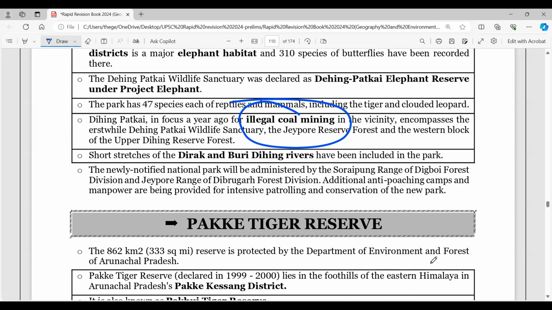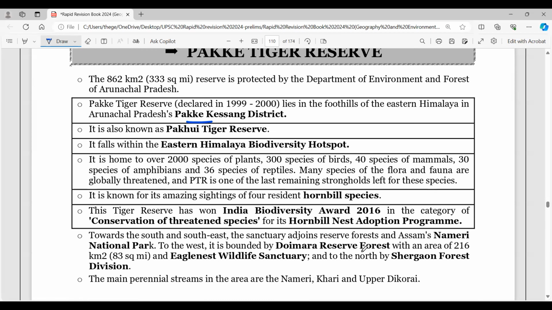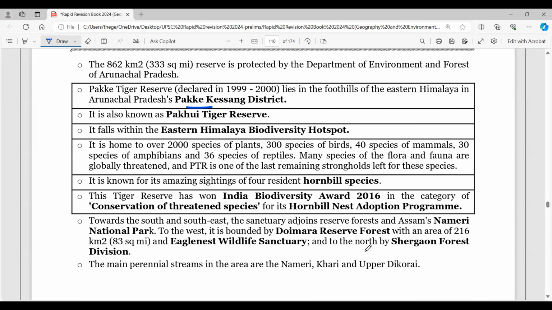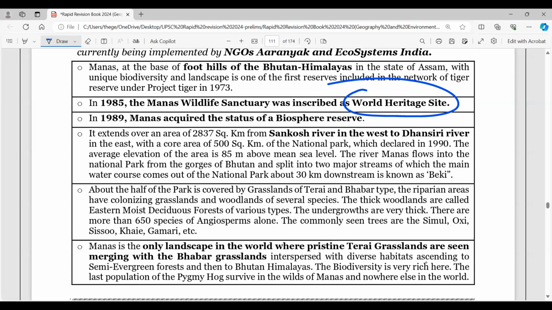So this is important. Look into Pakke Tiger Reserve. You have Kameng district of Arunachal, Pakke Tiger Reserve, also spelled Pakhui Tiger Reserve. That's a very important biodiversity hotspot, in the Eastern Himalayan region. And then you have Manas National Park, with the Pygmy Hog Conservation Programme, PHCP, right? So wild hog, you can remember that. Also remember, this is one of the World Heritage Sites, Manas, since 1985. And you have pristine Terai grasslands merging with Bhabar grasslands only in this Manas National Park.